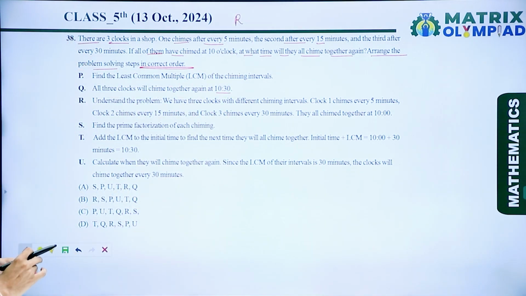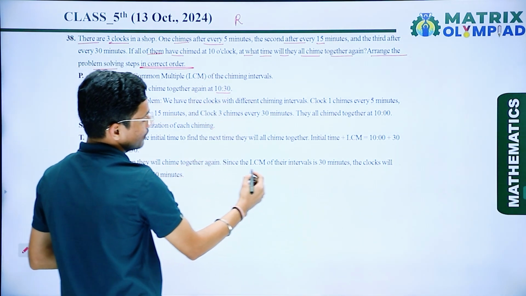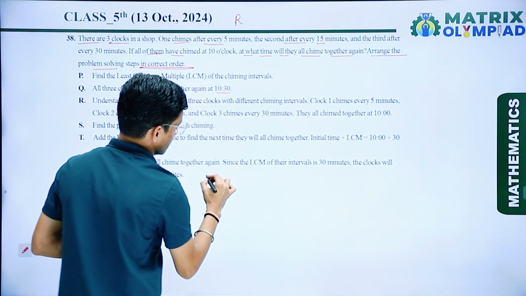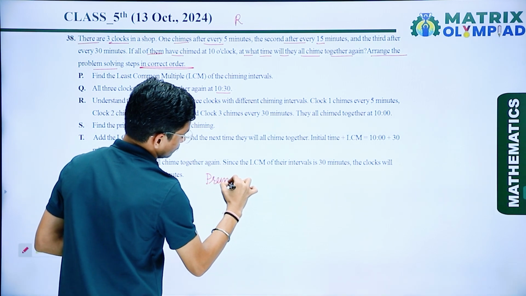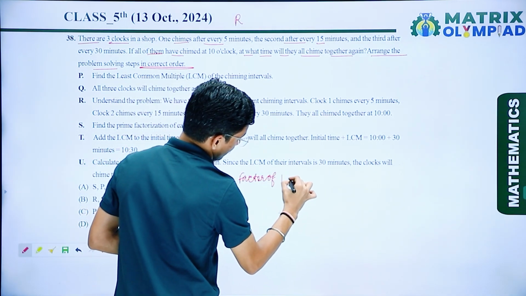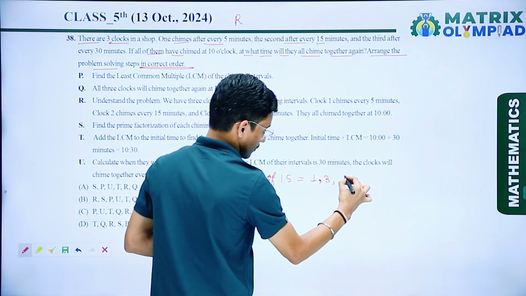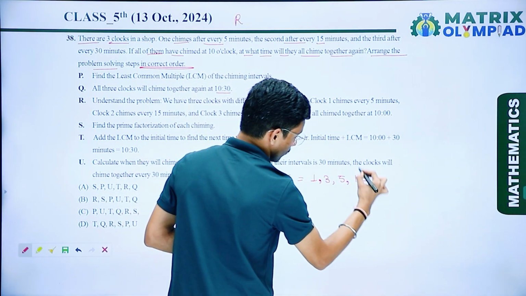And now second we have to calculate the factors. So I can say that the factors of 15 are 1, 3, 5 and 15.